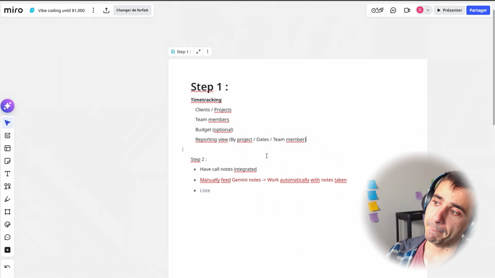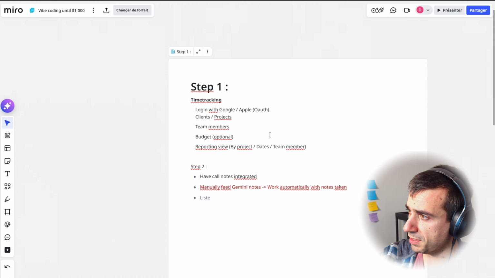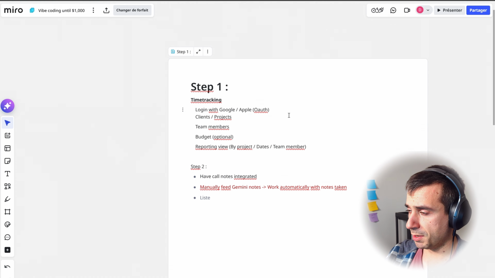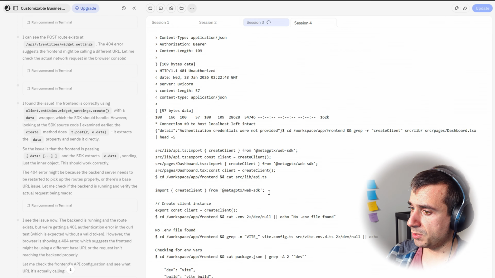That would be very basic. And then how do we log into this? I'd love to log in with Google or Apple. I'm starting to understand that this is called OAuth, something like that. I believe that Atoms.dev was managing this.